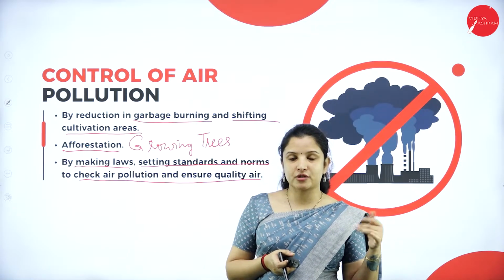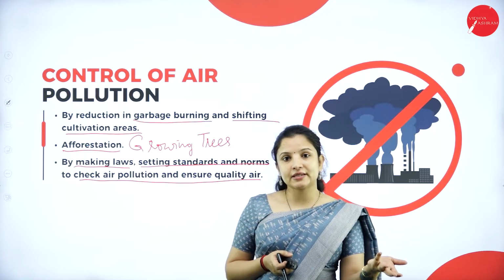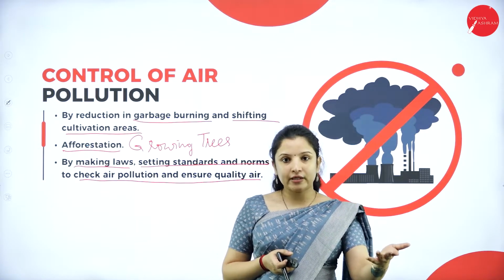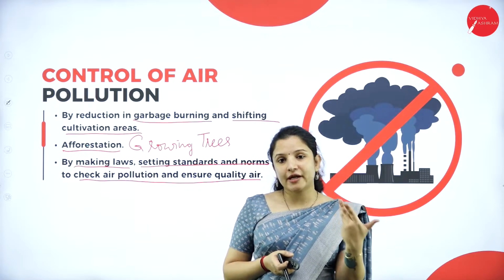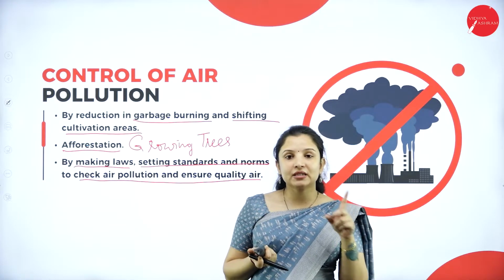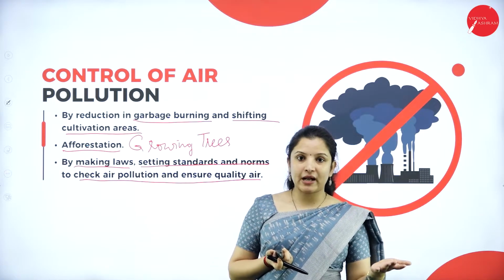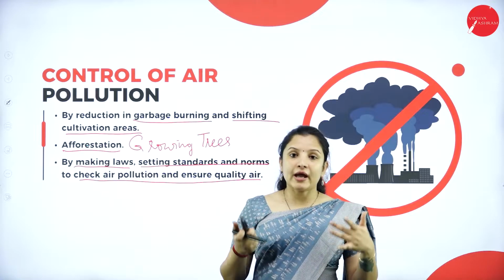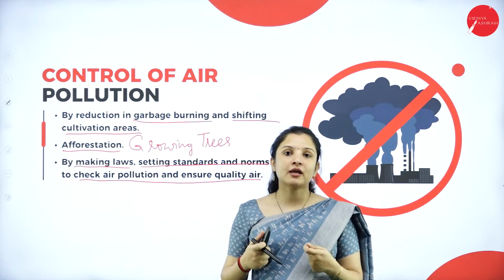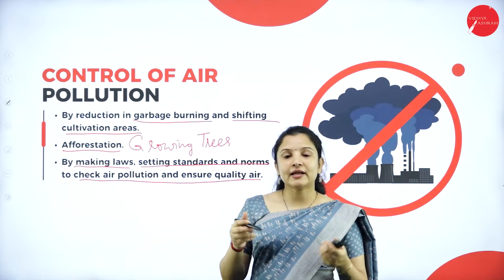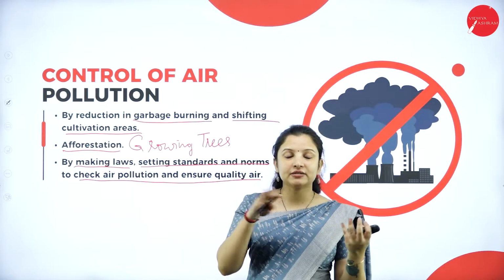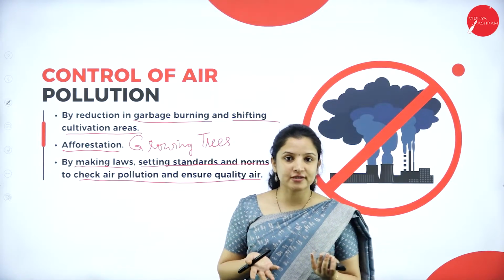Like how instruments are kept in cities, which keep monitoring the air pollution. If it goes beyond the limiting value, they will bring in measures. For example, in Delhi, a single person traveling in a vehicle was banned. They preferred carpooling, and sometimes they even stopped carpooling and said that everyone should take public transport. Industries had to work only for a limited period, and the shifts in the industries were changed. So they took all these different measures.